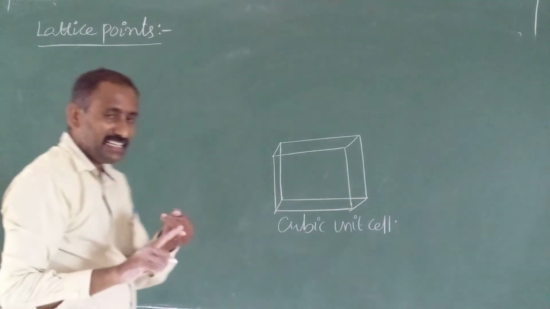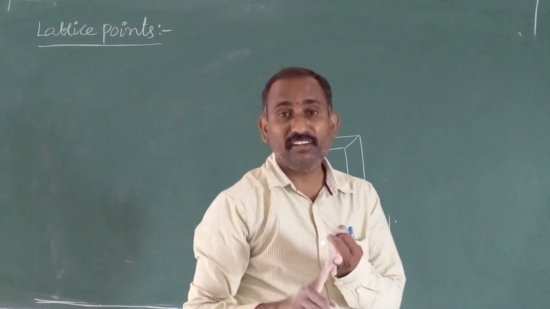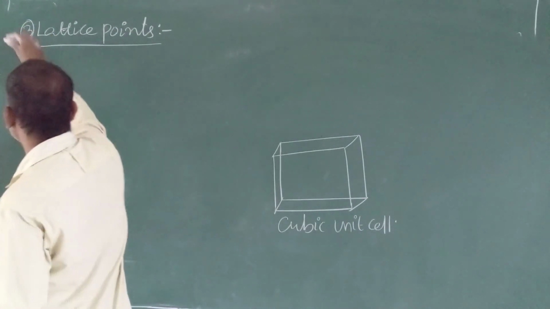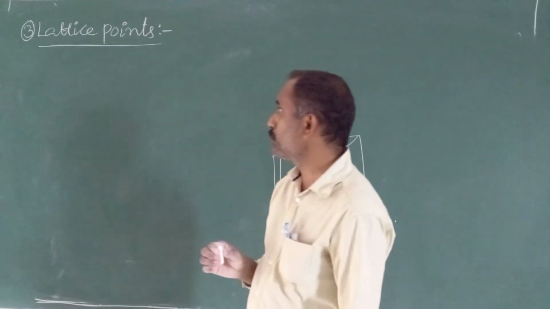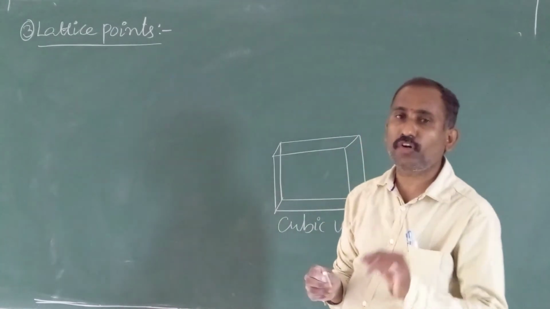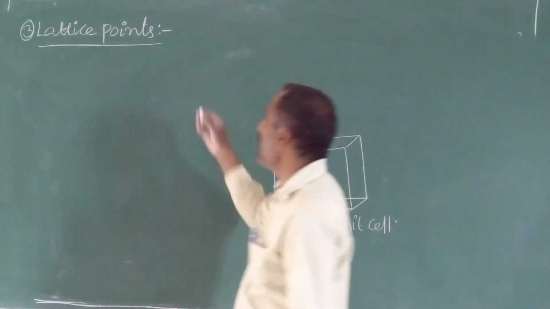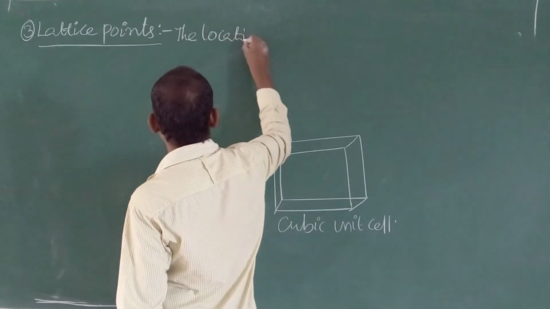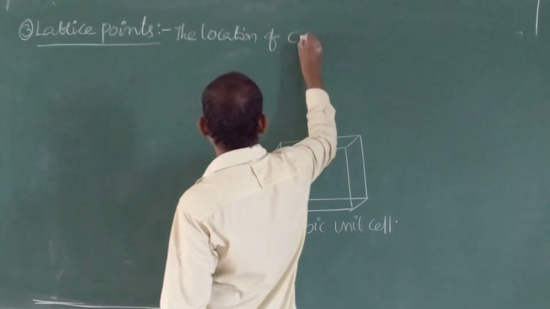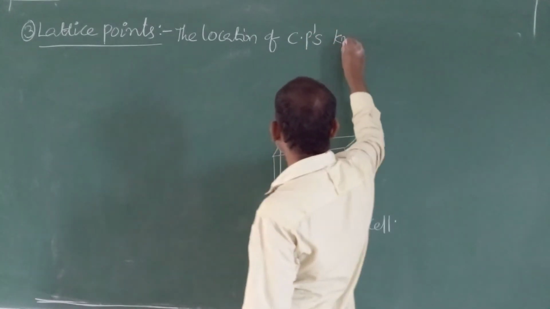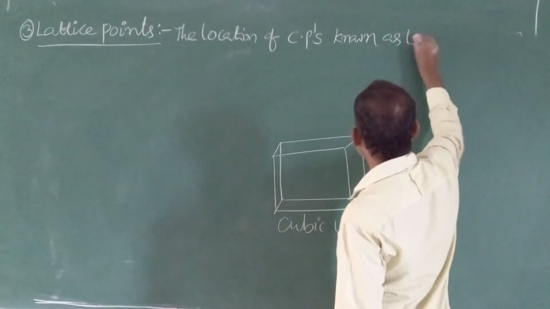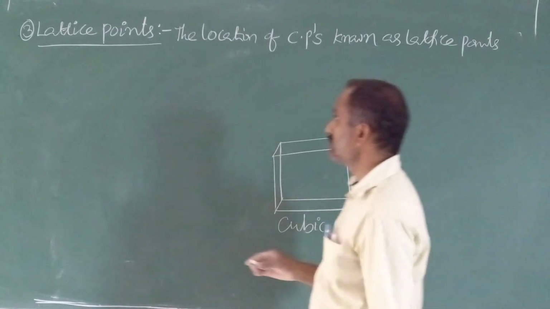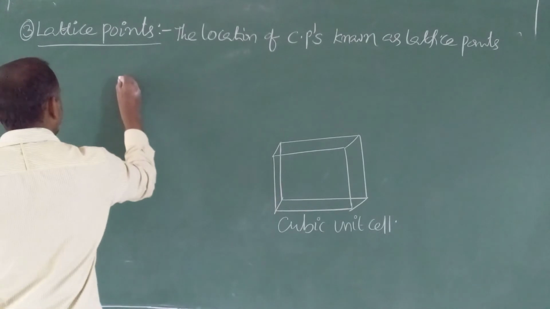So the first definition is crystal lattice, the second definition is unit cell, the third definition is lattice points. Small definition, anyhow, is not important. Lattice points means the location of constituent particles is known as lattice points. Just for understanding purposes, I am considering the crystalline solid.